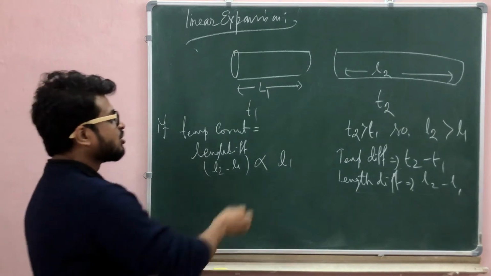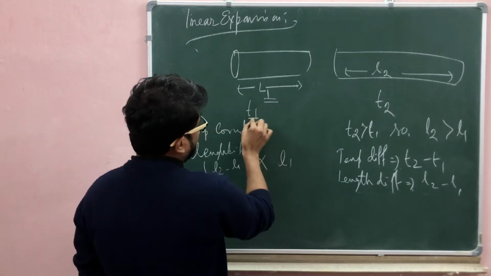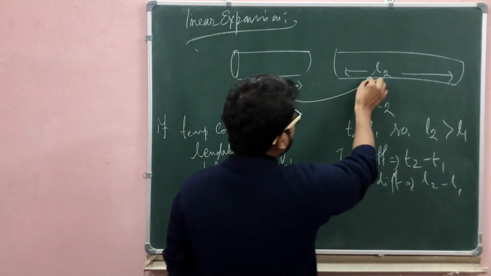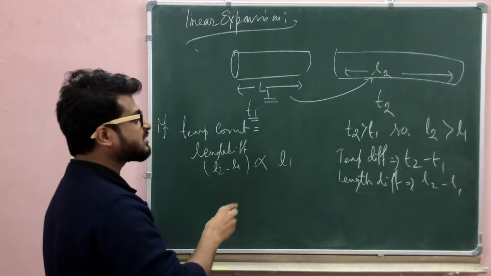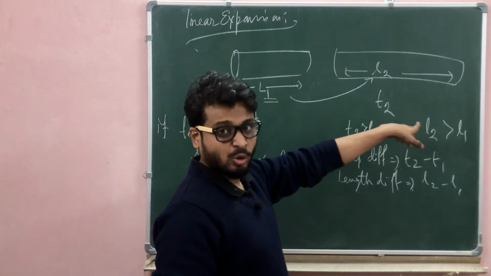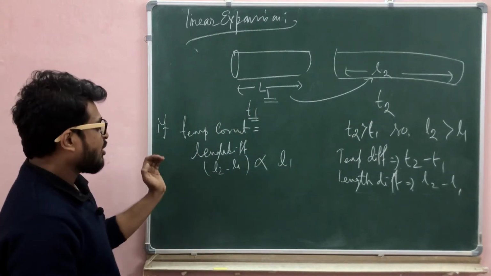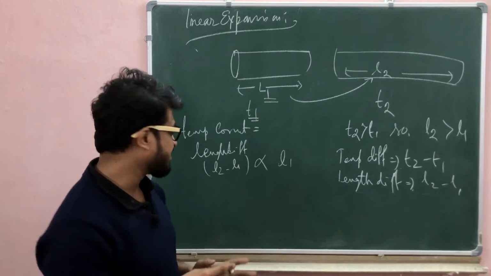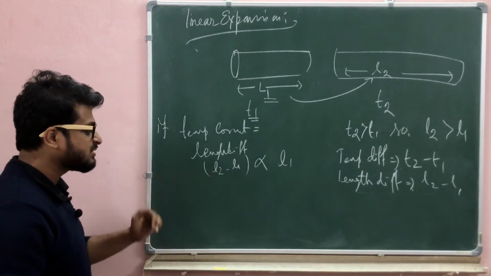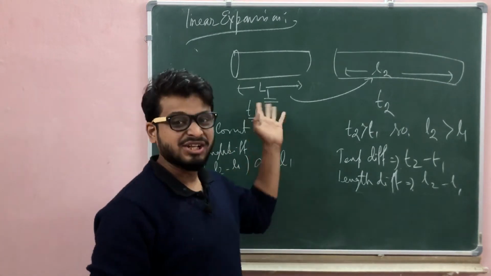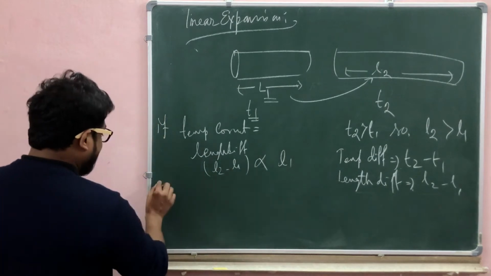L1 is the initial length at temperature T1 and the final length is L2 when the temperature reaches T2. So when the temperature difference is fixed, the length difference is directly proportional to the initial length.